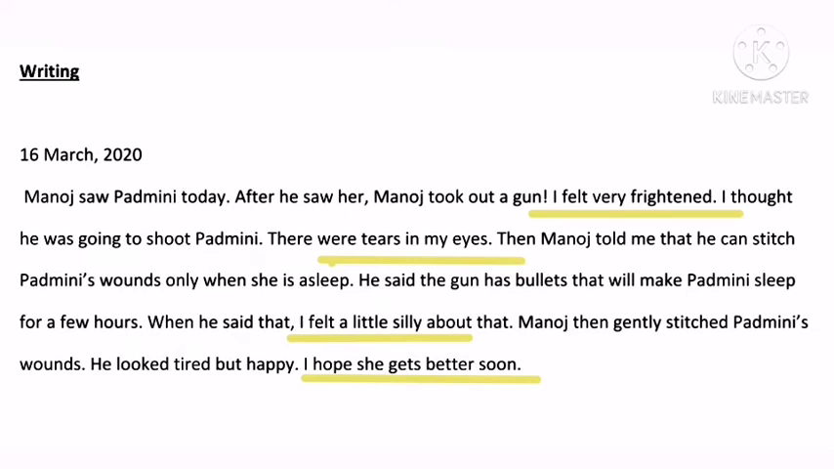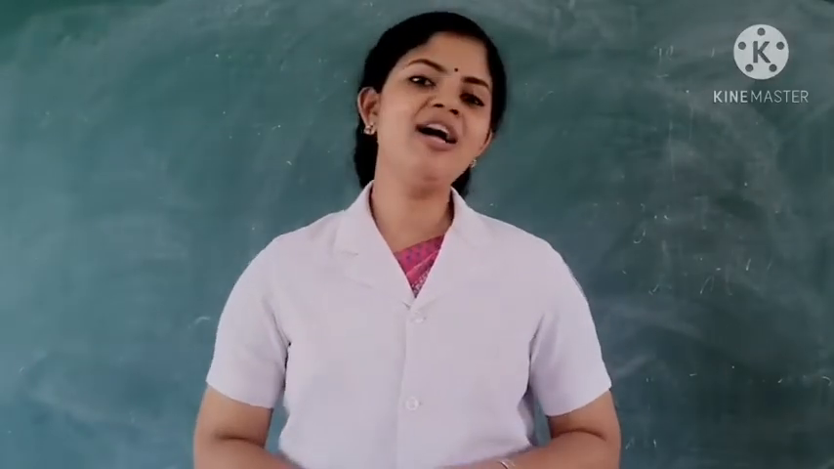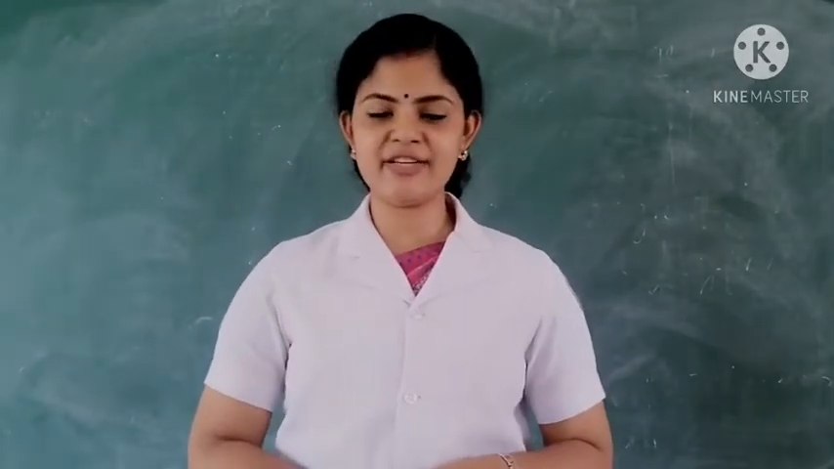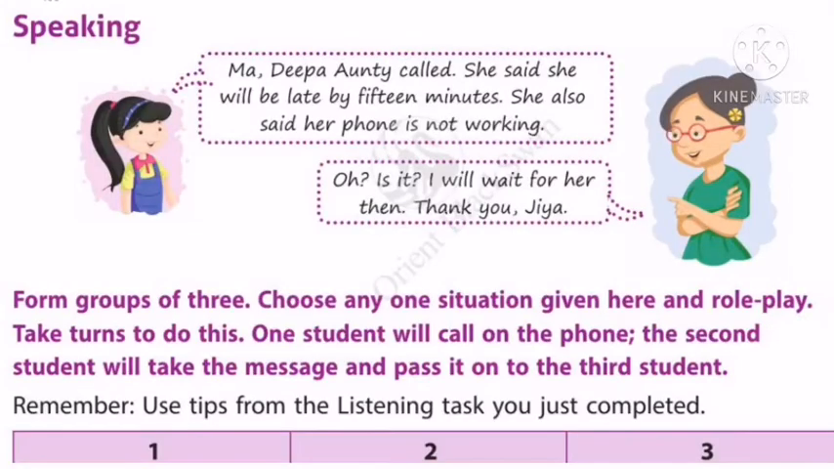Yes, that is why Amma wrote what makes her happy or what makes her sad on that particular day, 16th March 2020. Children, write this diary entry in your notebook. Notes will be attached in the Google Classroom. I hope you all understood how to write a diary. So start writing a diary from today itself. Okay? Very good. Now, let us discuss the speaking activity from your textbook, page number 9.